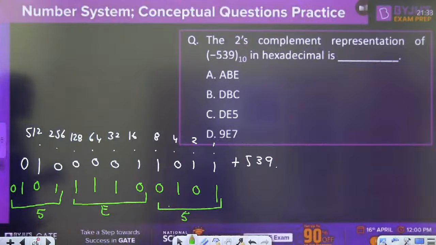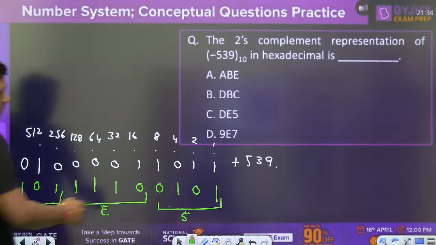We are reading some answer, or there is some calculation mistake, everyone? Tell me, where is the mistake? Means method is what? First of all, write down the 539. This is the 512. Then this is the 512 plus what? 16, that is the 528. 536, 539, yes. Then find the 2's complement of this number, because it is a positive number, put 0 here.